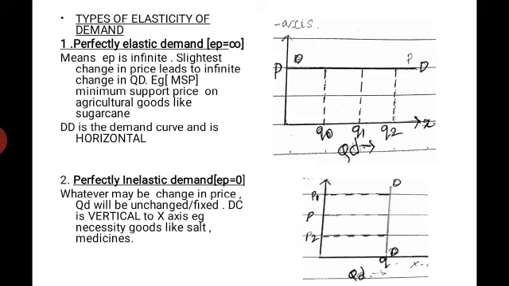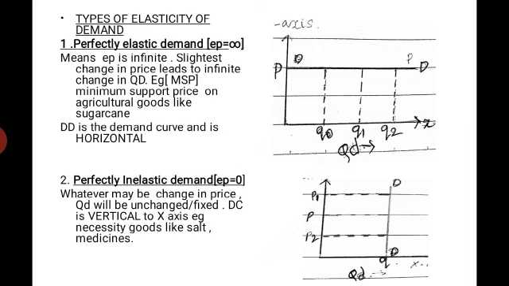So the government plays a role and fixes such a price that it supports the farmers, so they get a minimum support price for their produce. So here DD is the demand curve and is horizontal to x-axis.